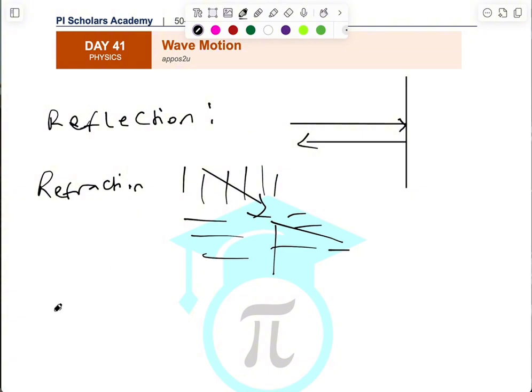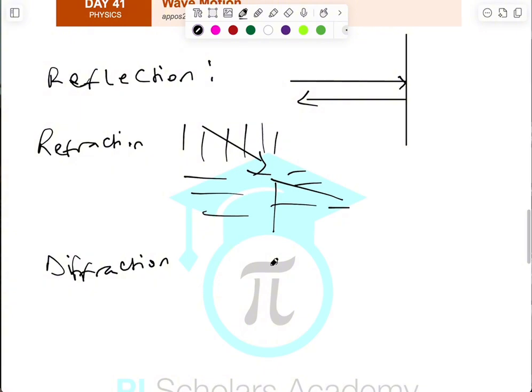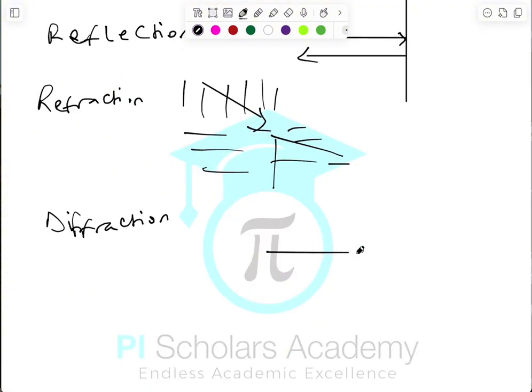We also have diffraction. Diffraction is simply when a wave spreads out as it passes through a narrow opening or around an obstacle. Sound waves are very good with this.